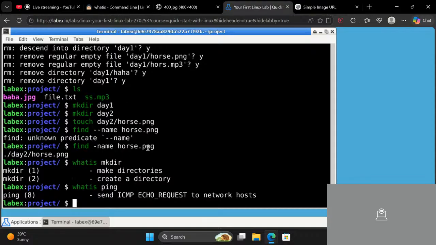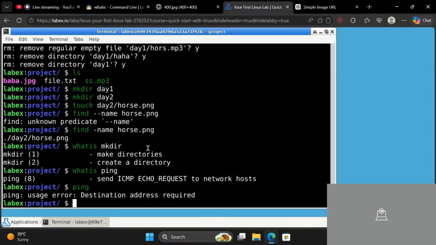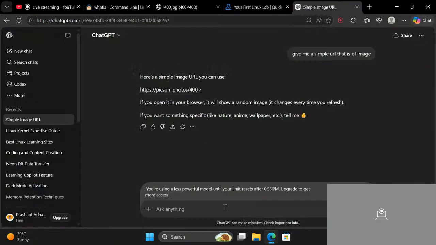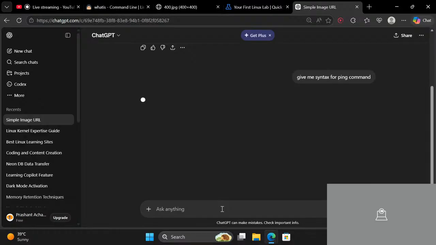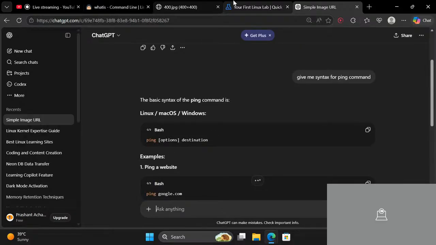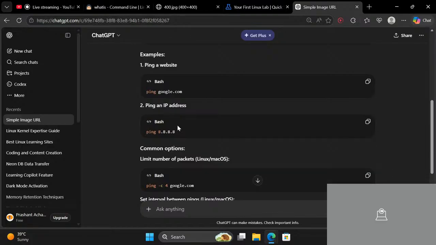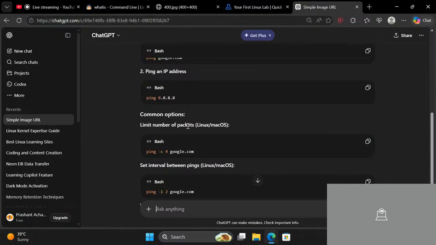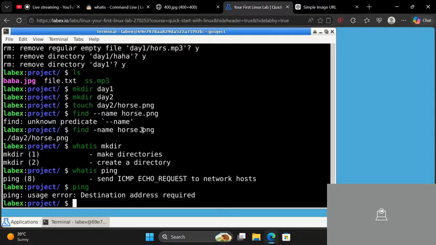So what is the ping command? Let me just show you. The ping command is a very cool command. I forgot the syntax for it, so let me look it up: give me the syntax for the ping command. Okay, ping google.com, pinging an IP address, number of packets. So you can say ping google.com.